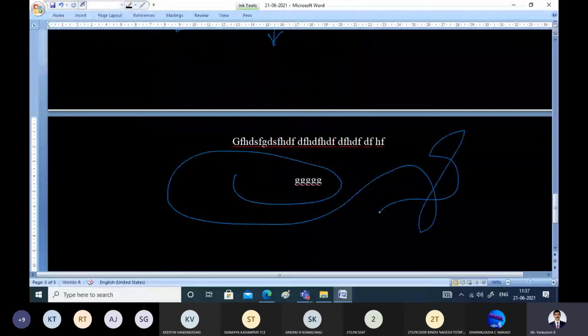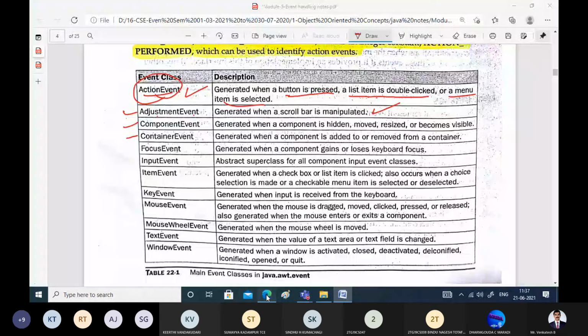For writing, that means for whatever events you do with the graphical user interface, there is one corresponding class. These things will happen in a Java program, but for your understanding purpose I am taking this example. Whenever you are running Java programs, all these things will happen. So focus input event is going to deal with all types of input events, that means with which you give input to the program. We'll discuss one by one all these later.